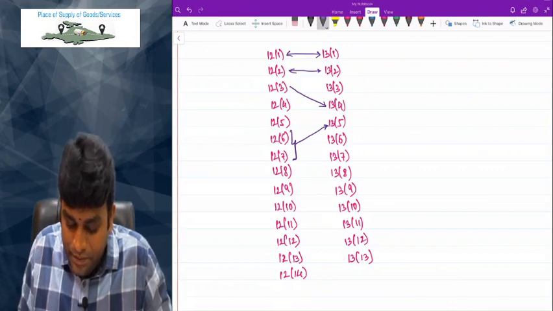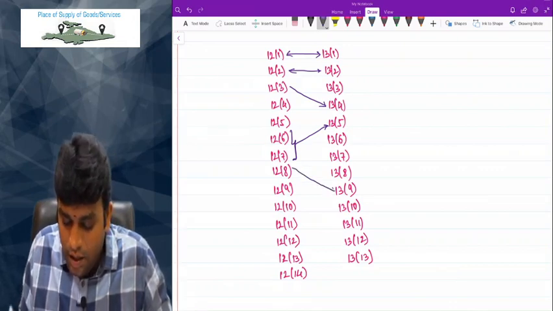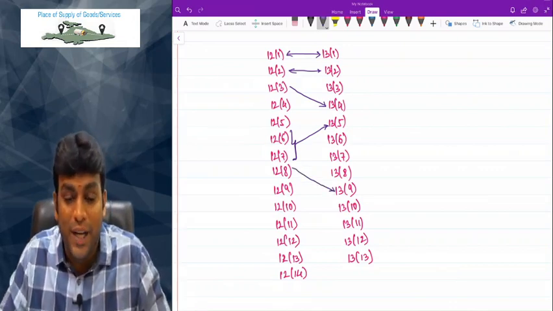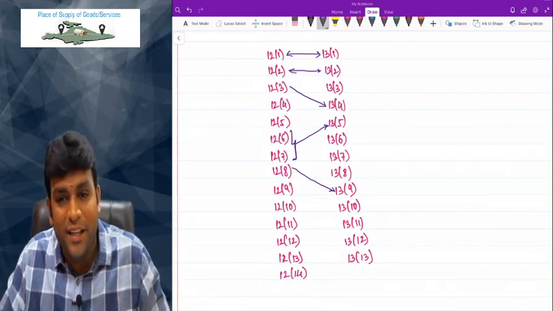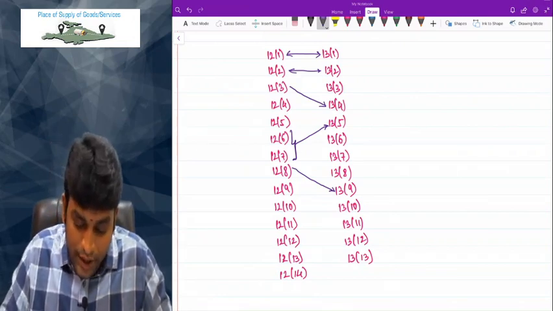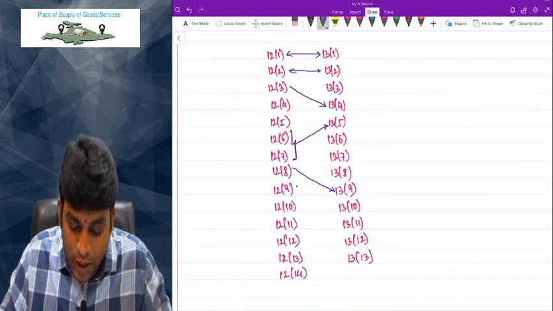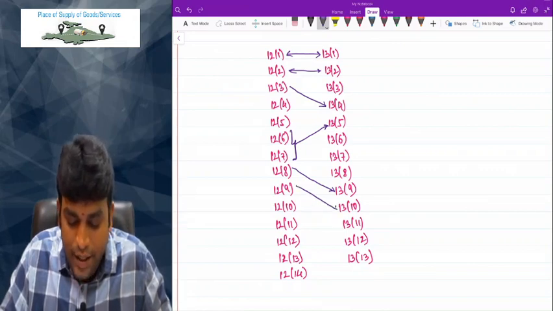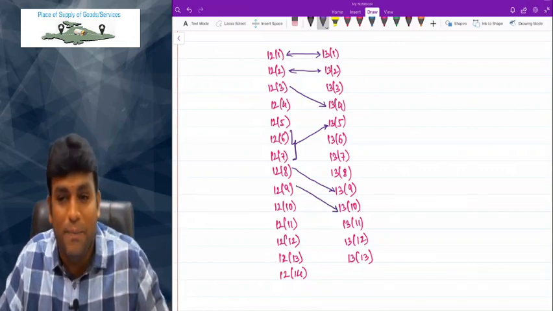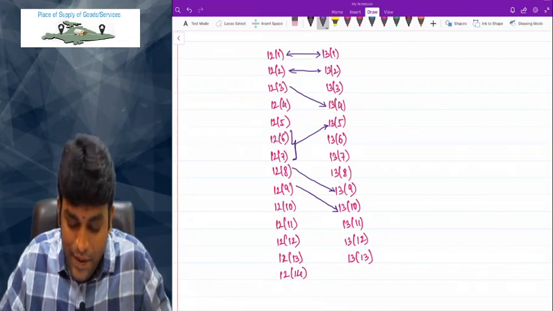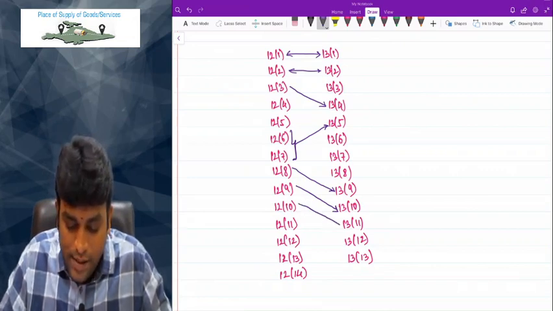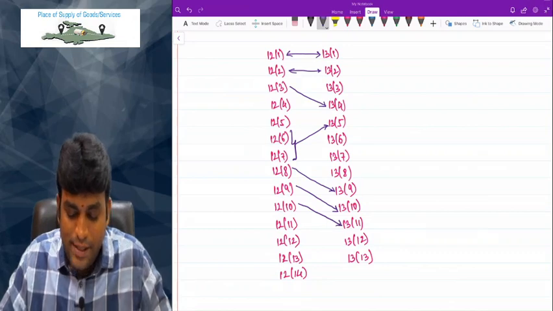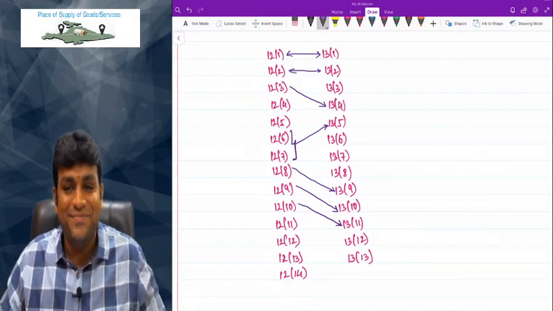Then 12.8 is same as 13.9 because both talk about transportation of goods. Then 12.9 transportation of passenger, 13.10 also transportation of passenger. 12.10 service on board a conveyance, 13.11 also services on board a conveyance.